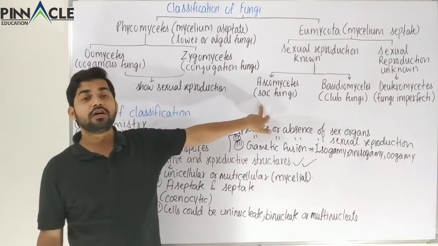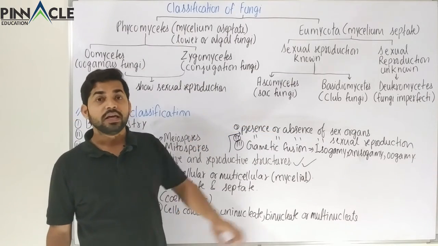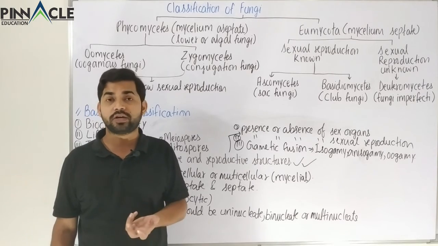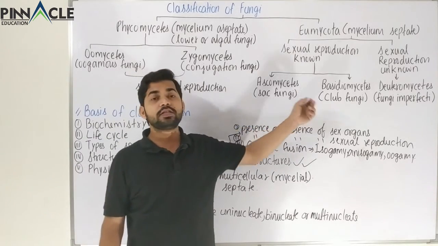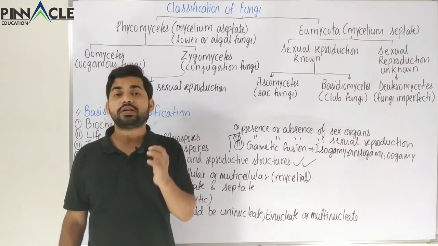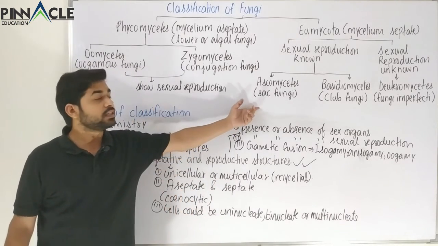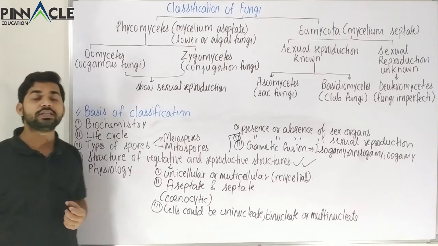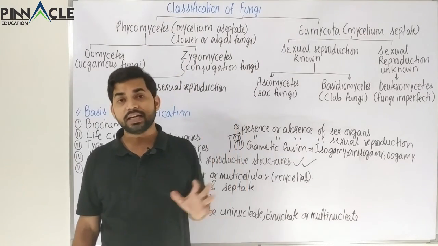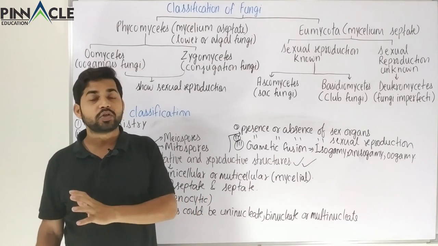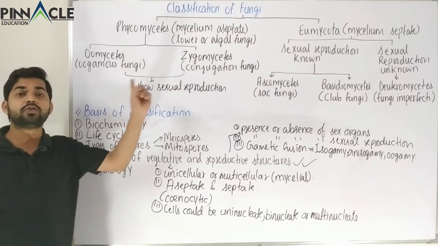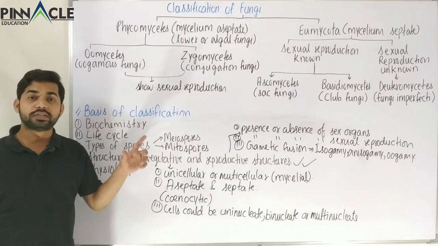Here we will observe formation of ascocarps, and here we will observe formation of basidium and also basidiocarps. So these two differ on the basis of reproductive structures and also on the basis of their nutrition. That nutrition will come under the physiology category. So these are the normal categories of fungi that we have to study according to our syllabus, and these are the reasons why they are classified into those categories.